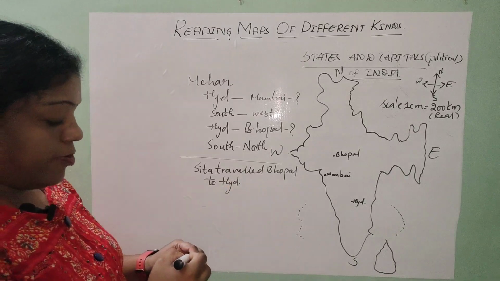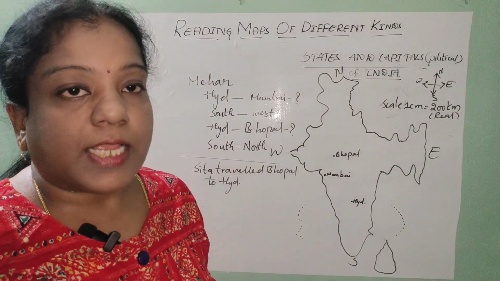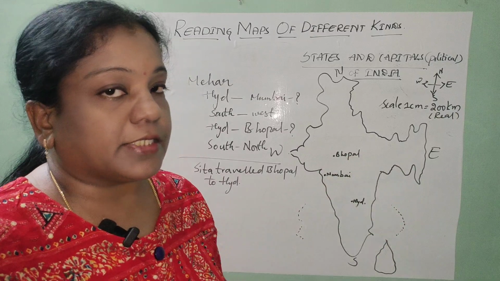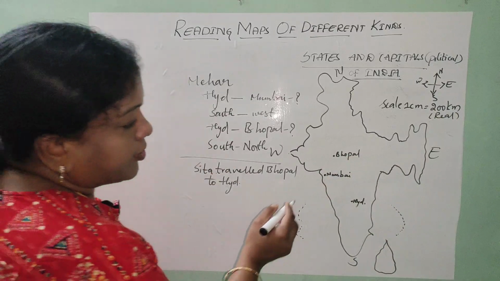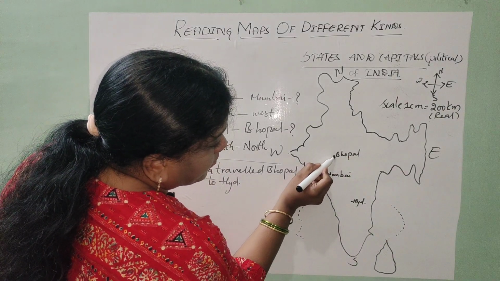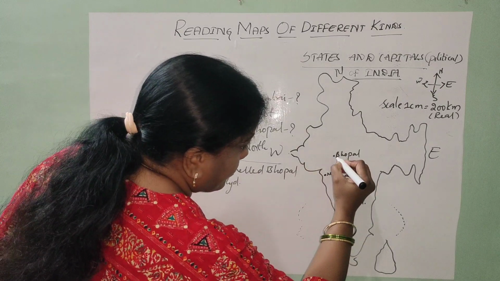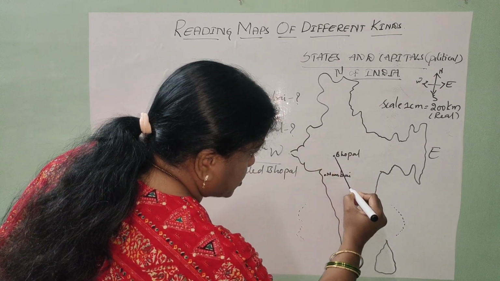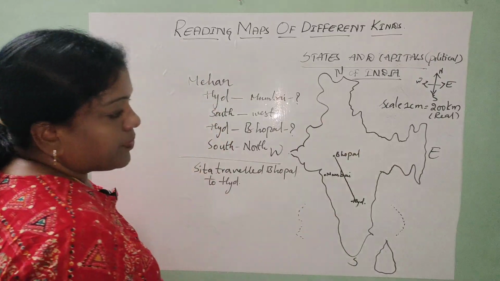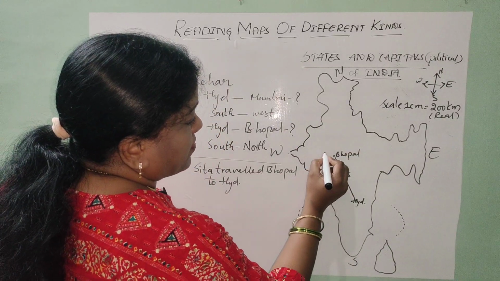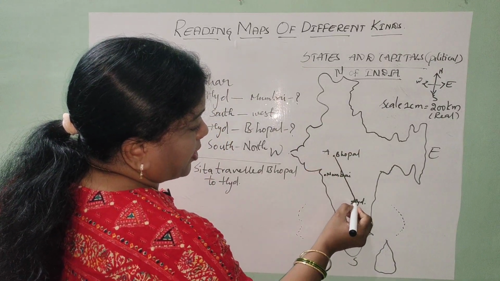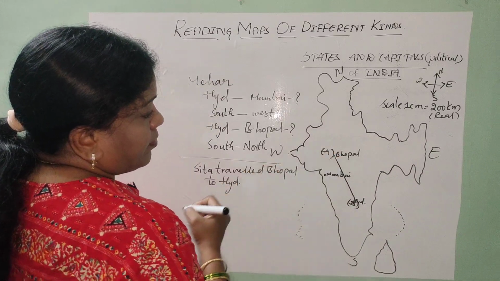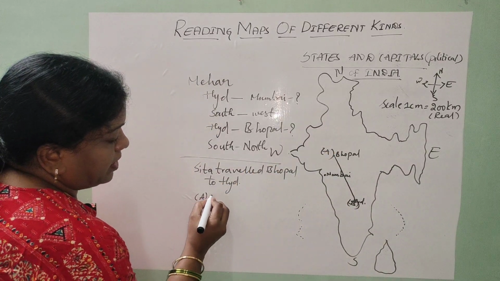Now actually I don't know what the real ground distance is and what the scale distance is. What I am going to do is draw a line connecting these 2 points. I will consider this as point A and this as point B. Now what is point A here? Bhopal.